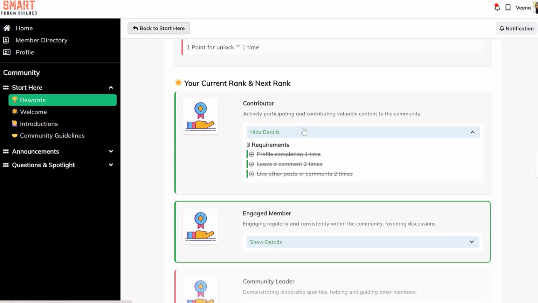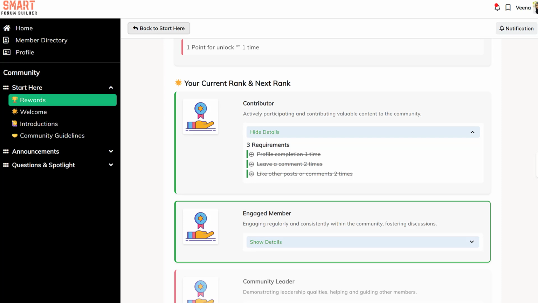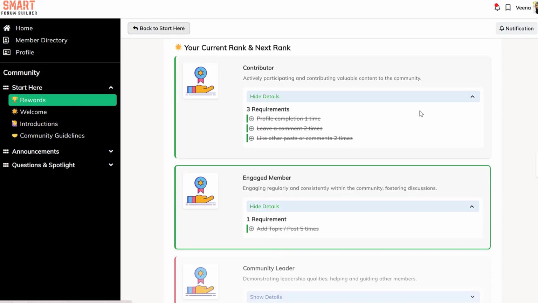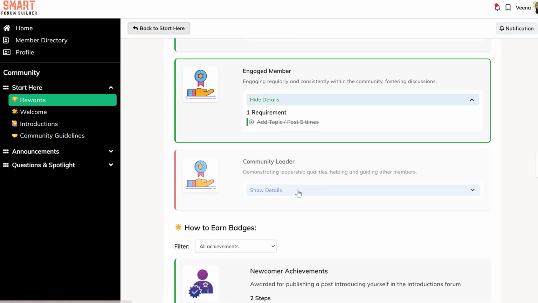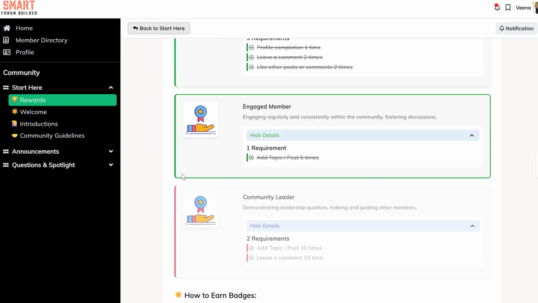You can see this is the new level requirement. They need to add a topic or post 5 times. This is a level they have already completed. You can see it says profile completion, leave a comment. These 2 levels they have already completed. This is the next level they can get to, right? So this will help you show your members what they have done and all the other things they can do to get to the next level and earn more badges.